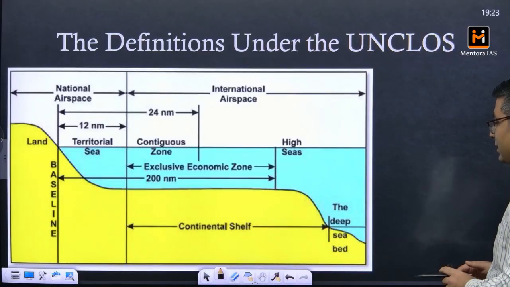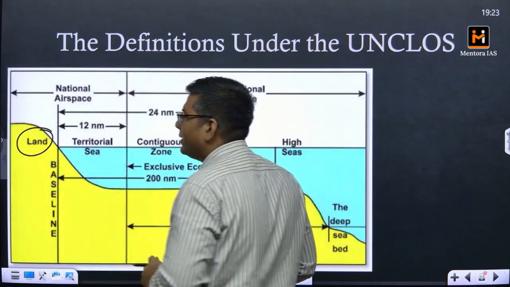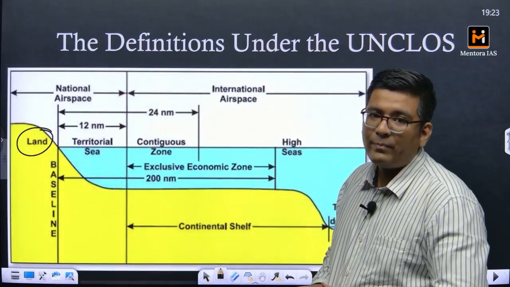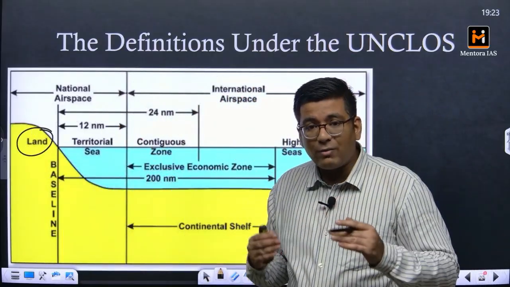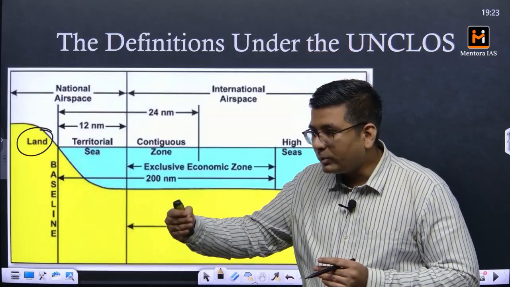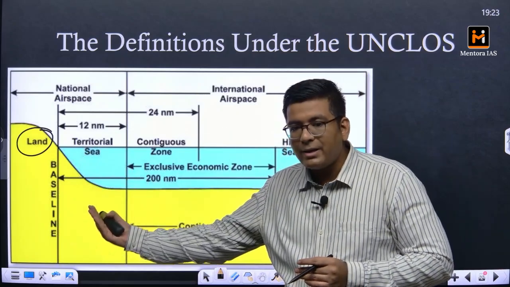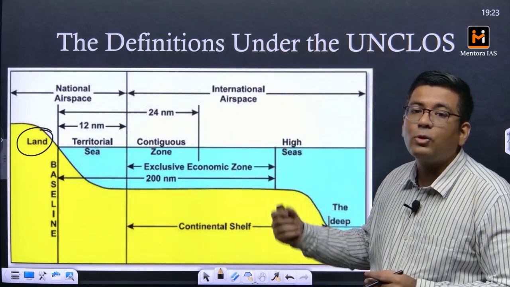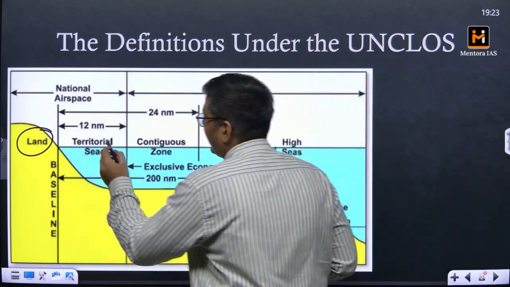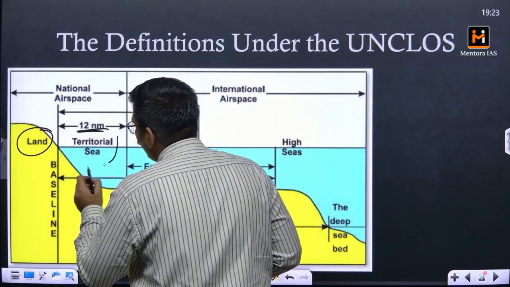The first thing to understand is that there has to be land which touches the sea, which means we need to have a coastline. That coastline is taken as the baseline, and from there the measurements are taken towards the sea. From the coastline towards the sea, the first 12 nautical miles is called the territorial sea.